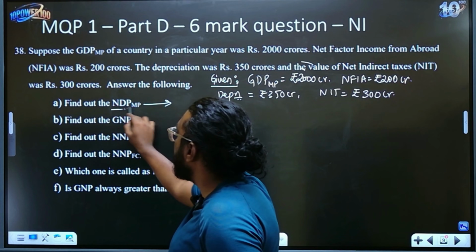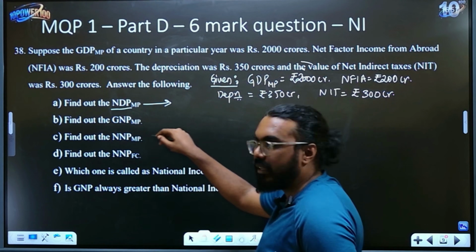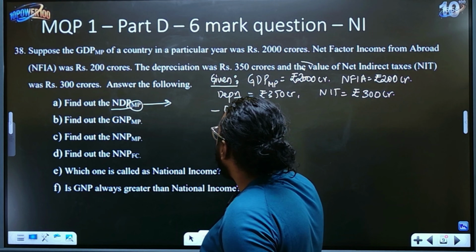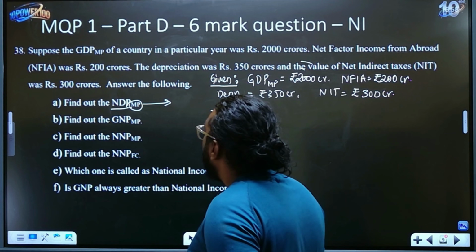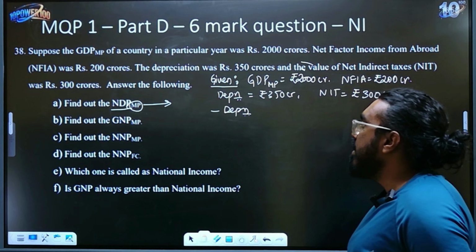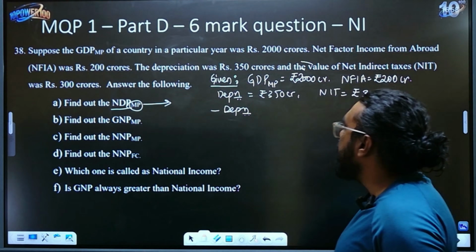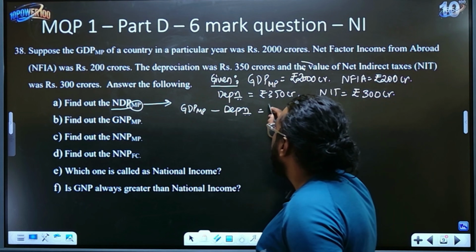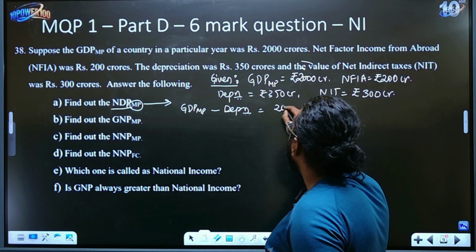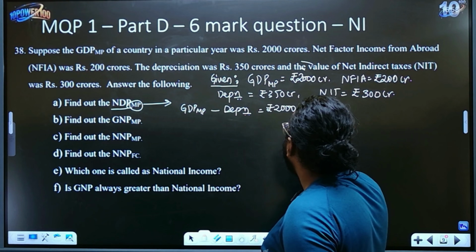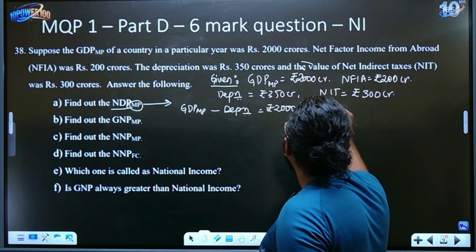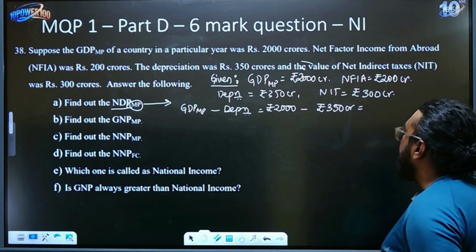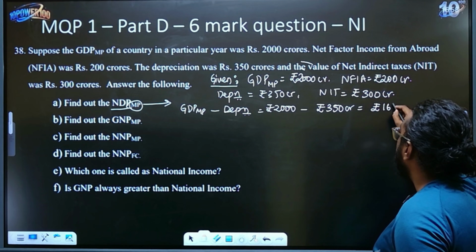First one, write A, NDP at market price. What's the formula? For market price, you automatically have to minus depreciation. So they are asking you NDP at market price, and you will be subtracting depreciation from GDP at market price. What is the GDP at market price? They have given it as 2000 crores minus depreciation, rupees 350 crores. Now this is simple, just subtract and you will get 1650.